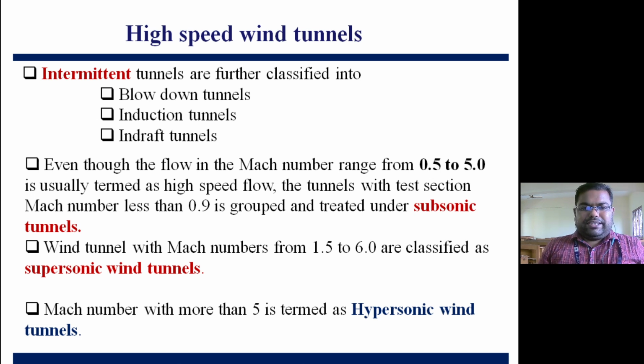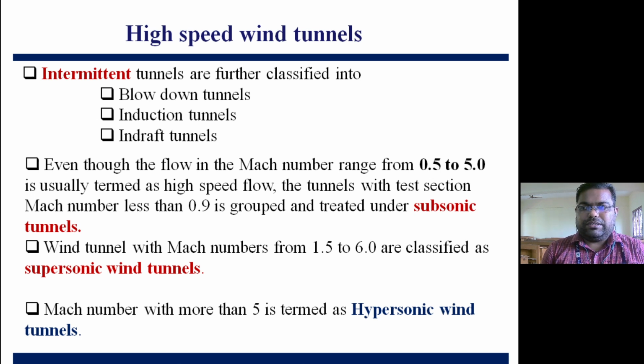If we look at the experimental range of wind tunnels, the Mach number range from 0.5 to 5 is usually termed high speed flow. Tunnels with test section Mach number less than 0.9 are grouped and treated as subsonic tunnels. Even in subsonic we will have high speed flow. As we have mentioned, the density will be constant only up to Mach number 0.3.